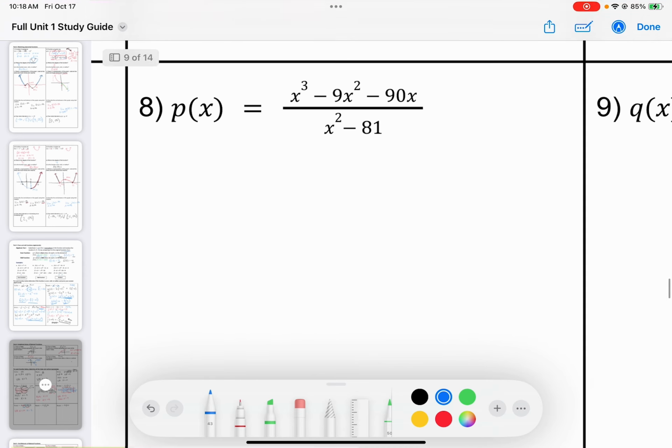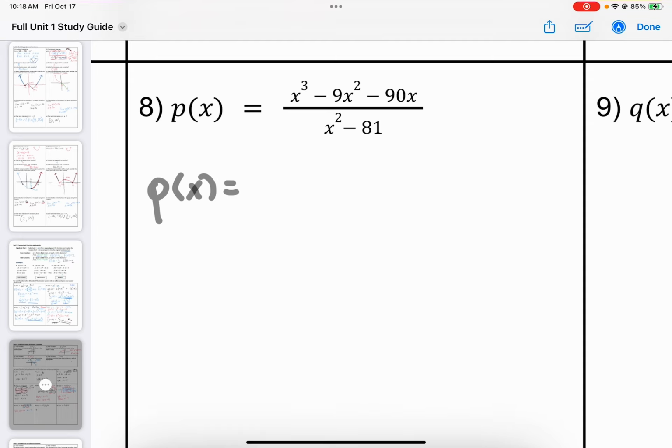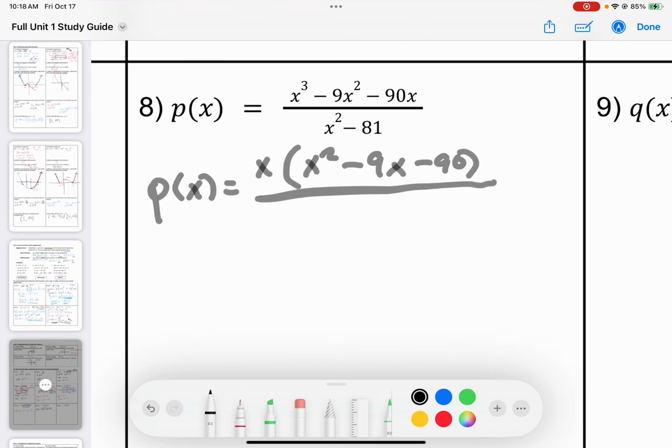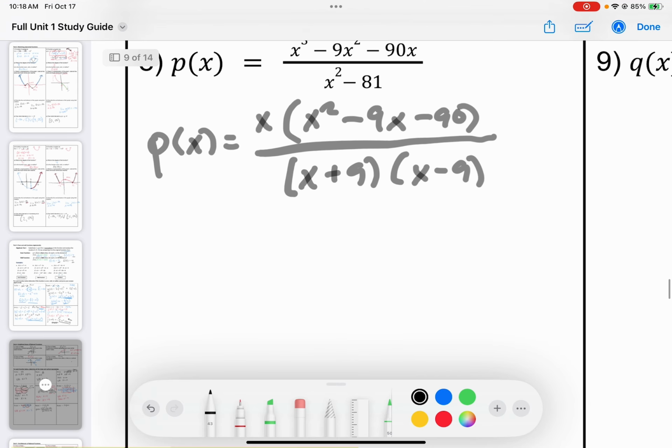All right. 8. This is in standard form. I really want to factor this. First, I'm going to factor out this x, so we get x squared minus 9x minus 90. I'm not done factoring this. I can factor this quadratic right here.